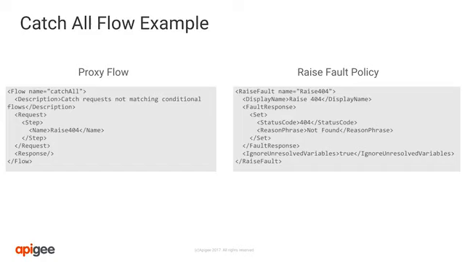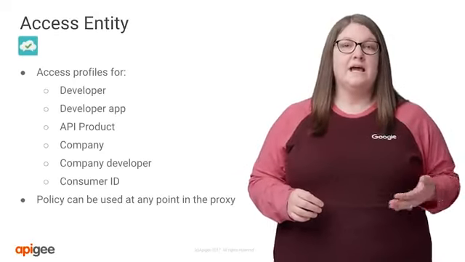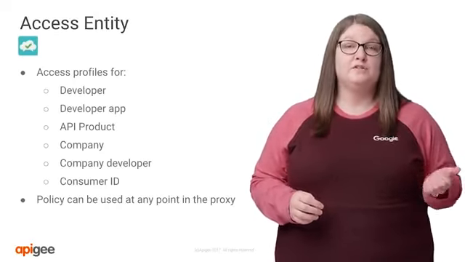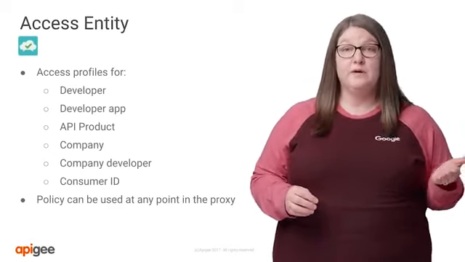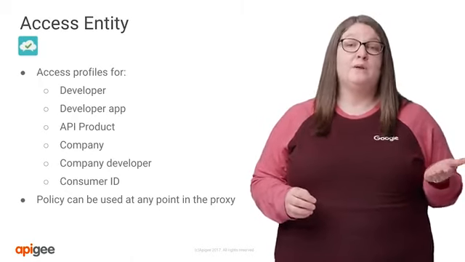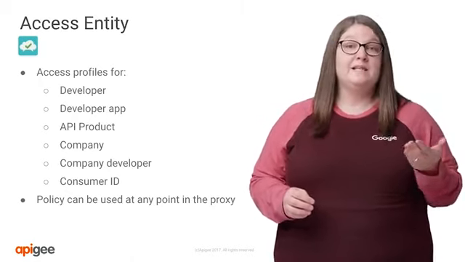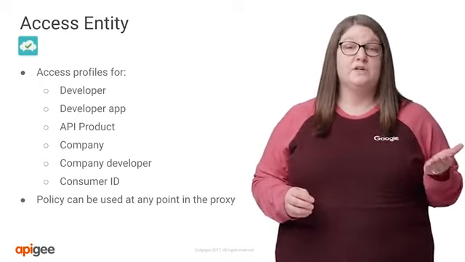Any fault that you explicitly raise will execute the fault rules, just like a standard fault raised by an Apigee policy. Now let's take a look at the access entity policy. The access entity policy allows you to retrieve metadata about your consumer at runtime. You'll be able to access data related to the developer, developer app, product, consumer ID, and company where applicable. Things like the consuming developer's email address for analytics or to send downstream to your target.